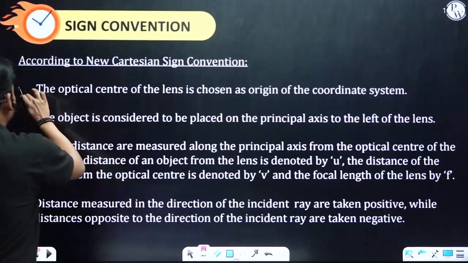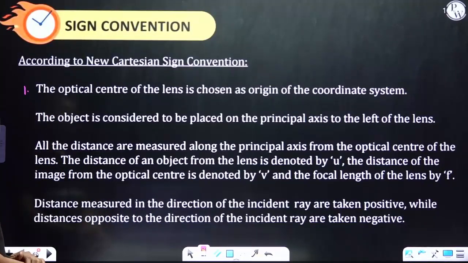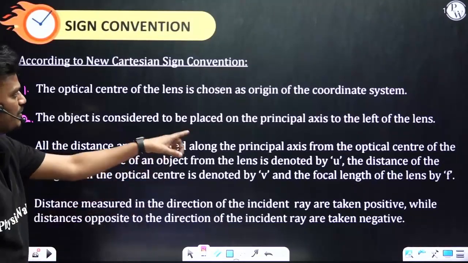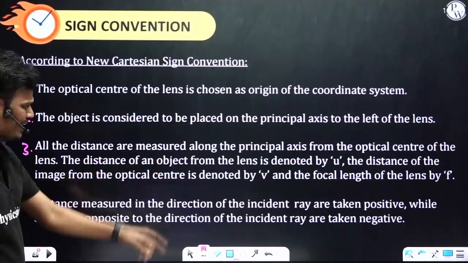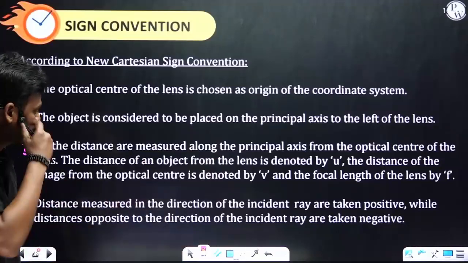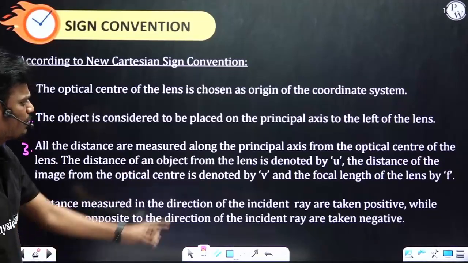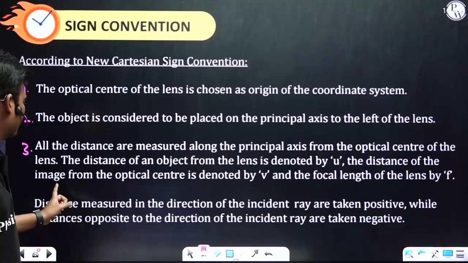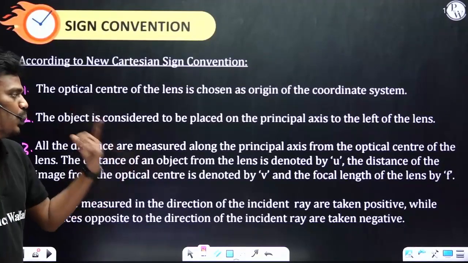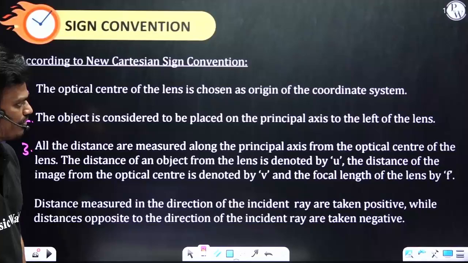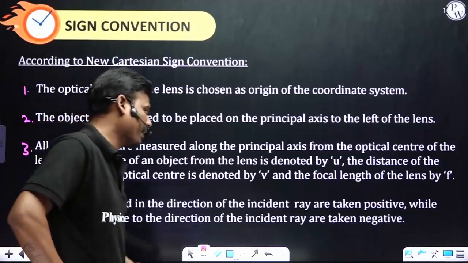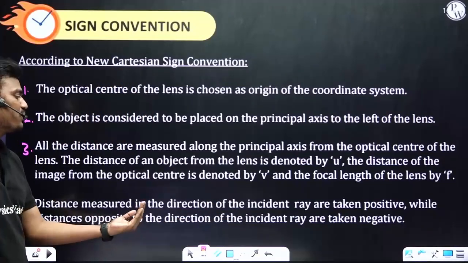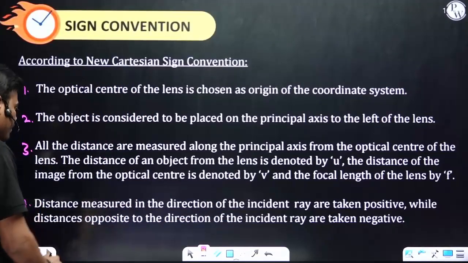You see, first point: the optical center of the lens is chosen as the origin of the coordinate system. Second one, the object is considered to be placed on the principal axis to the left of the lens. All the distances are measured along the principal axis from the optical center of the lens. The distance of the object from the lens is denoted by u, and the distance of the image from the optical center is denoted by v, and focal length, f. And the fourth one, the distances measured in the direction of the incident ray are taken positive, while distances opposite to the direction of the incident ray are taken negative. Same as the mirror case only.